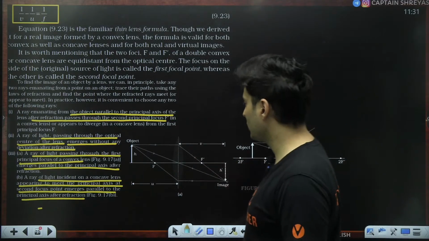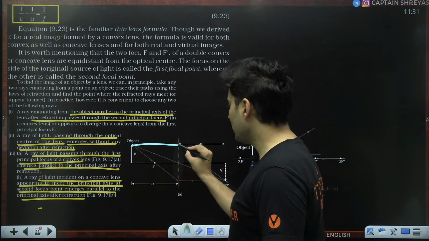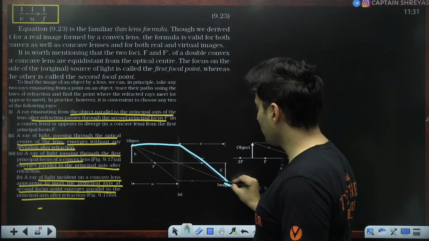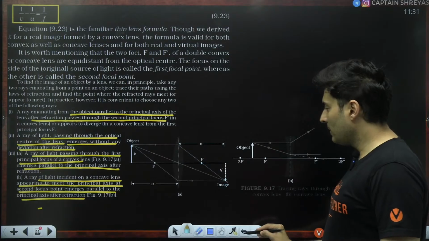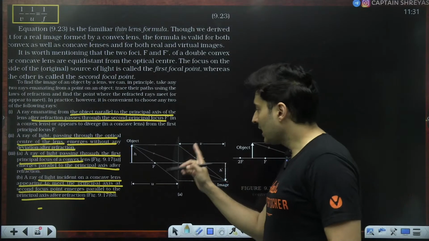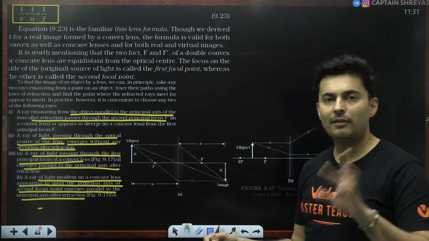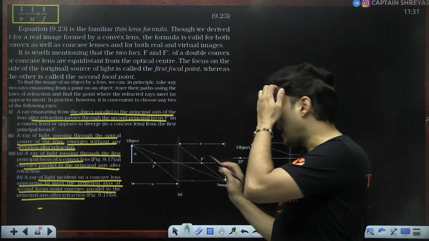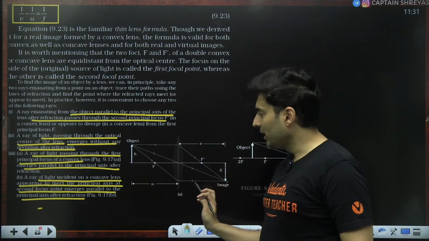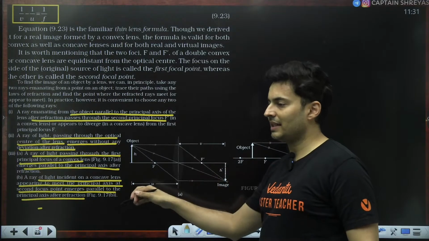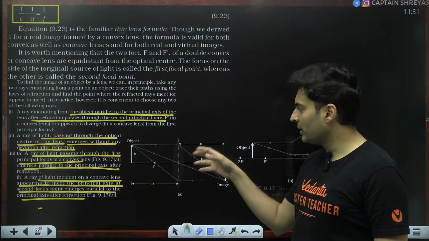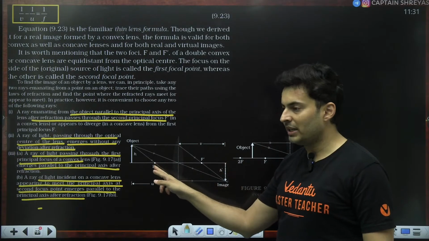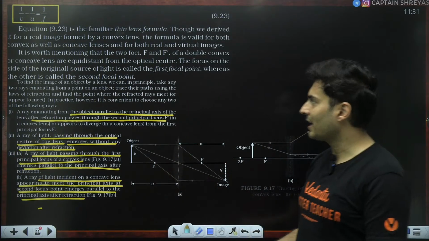I'll just explain this to you. If a ray is parallel to the principal axis, what will happen? It will pass through the focus. That's it. Simple. But remember one thing, that in case of a lens, usually we have two kinds of focus, the actual focus and a point similar to the focus on the other side. Instead of light coming from here, if the light went from here, where would the light meet? It would meet here. So that is also called the second focus.